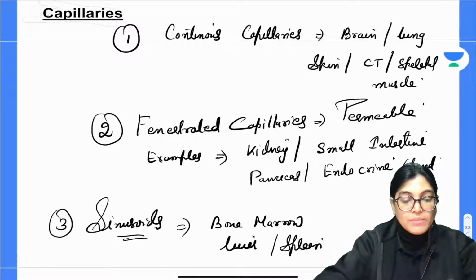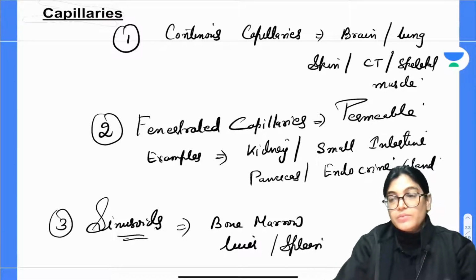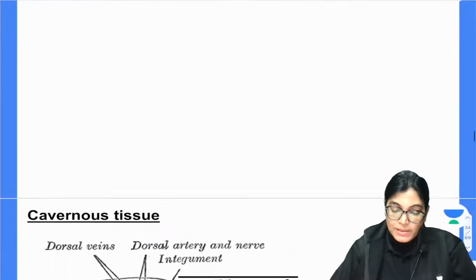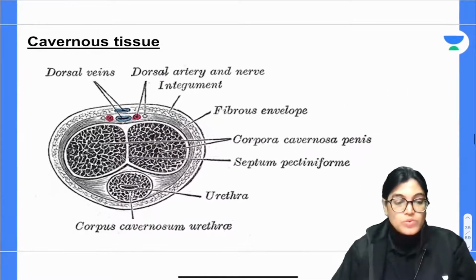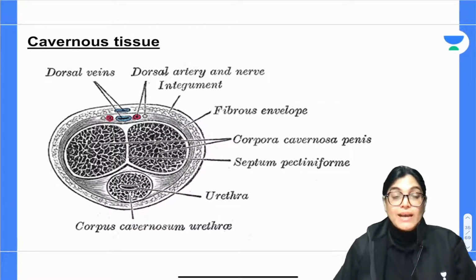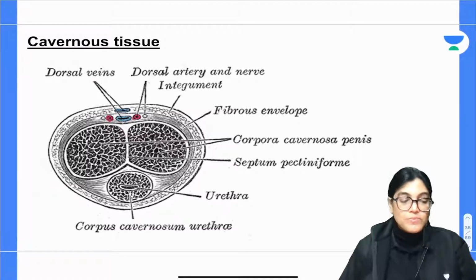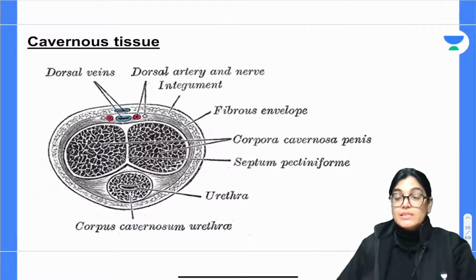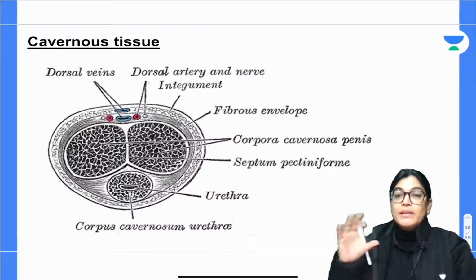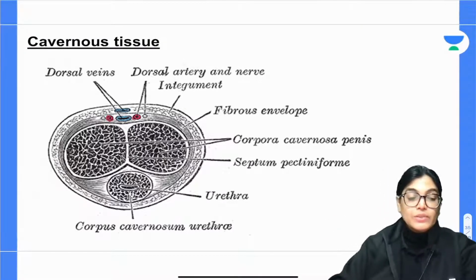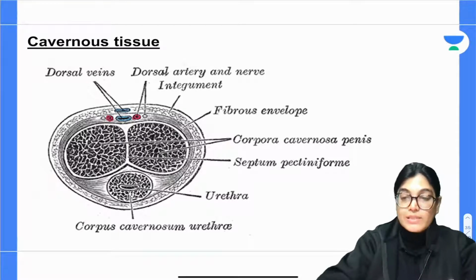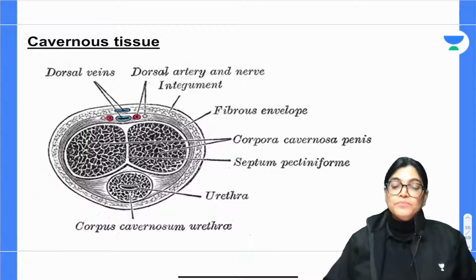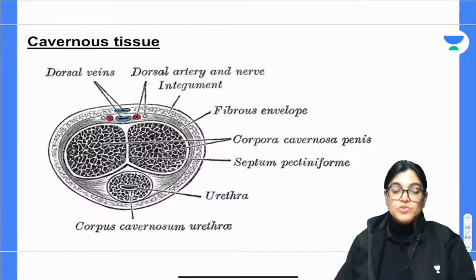So we are done with the capillaries. Moving to the next, we have done the common features of muscular arteries, elastic arteries, capillaries and arterioles. I just want to show you this diagram where you are seeing the cavernous tissue. It is important to know why I am showing these basic terms, because this is a session where all these basic concepts about blood vessels should be clear to you before moving into gross anatomy. We have not started gross anatomy, we are in general anatomy only. So general features should be known to you.